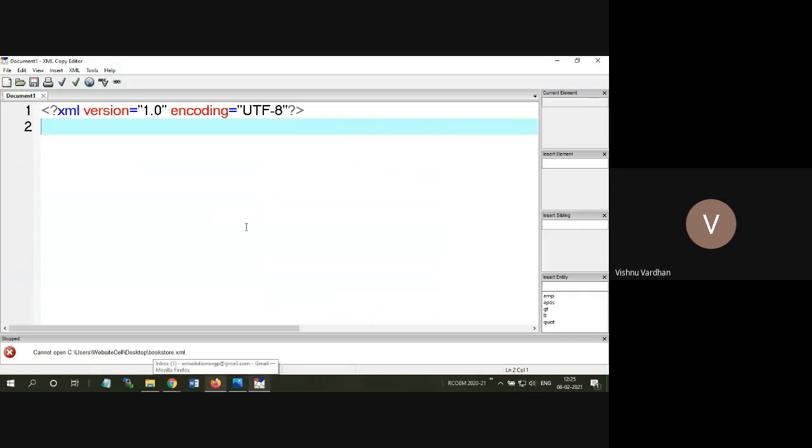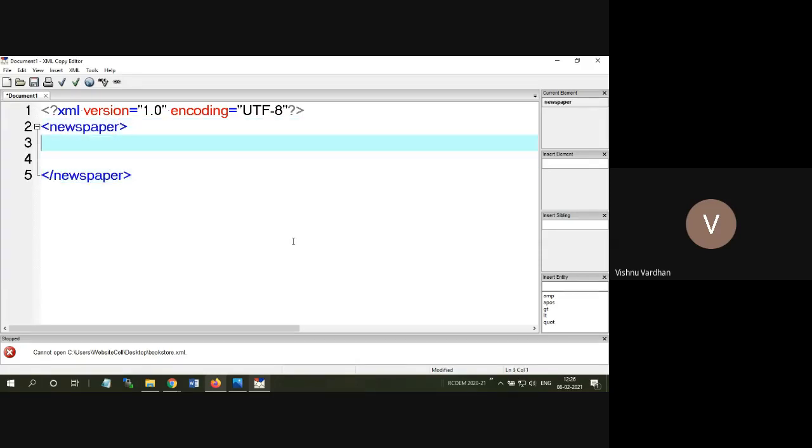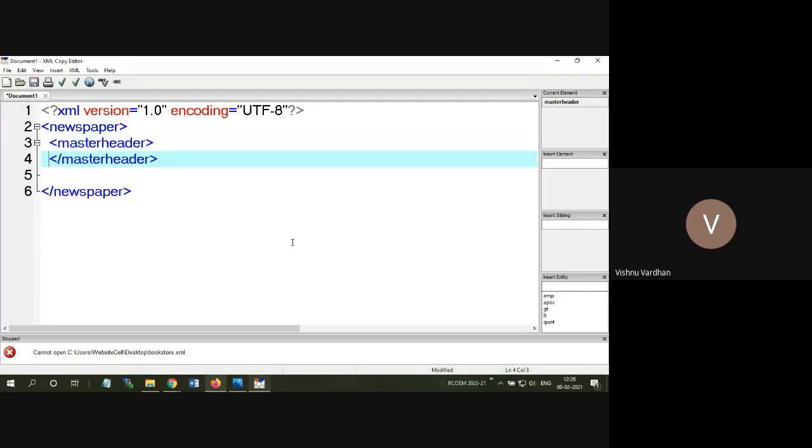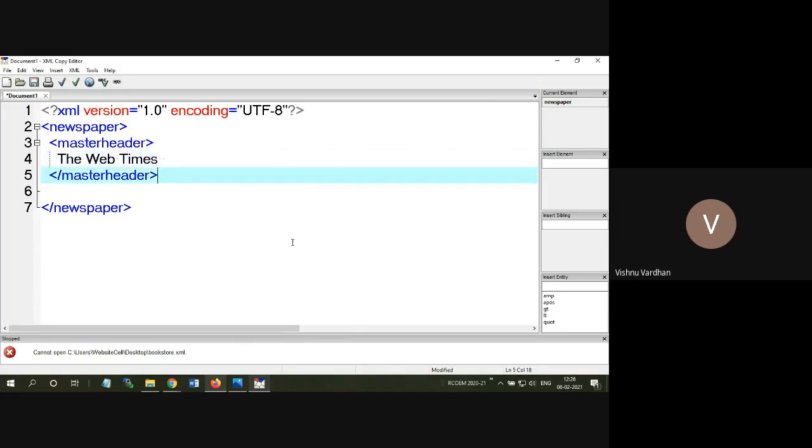First, take this XML copy editor, in which I'm going to write a basic XML. This XML has the root name as newspaper, and there is an internal element which is the paper's name.